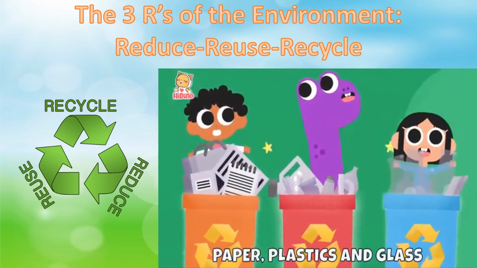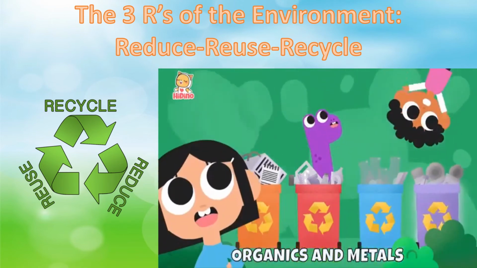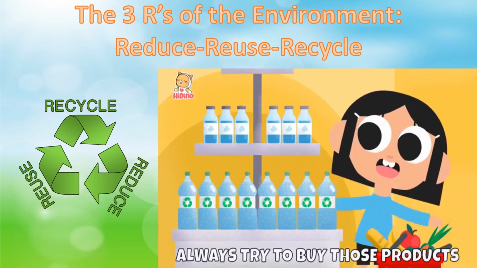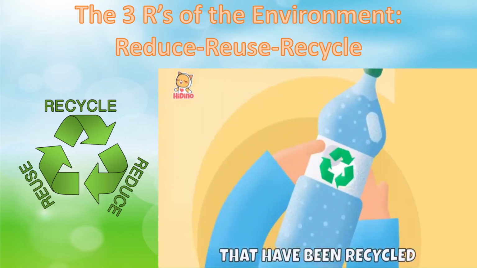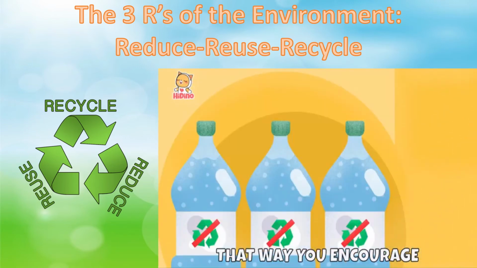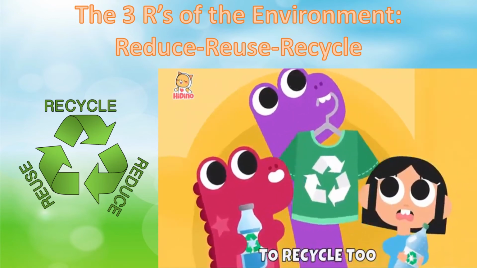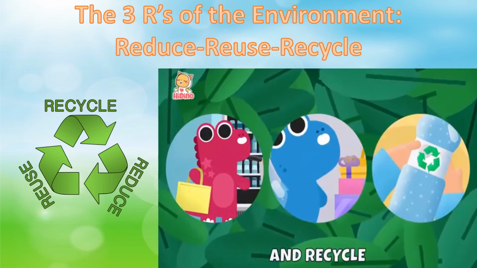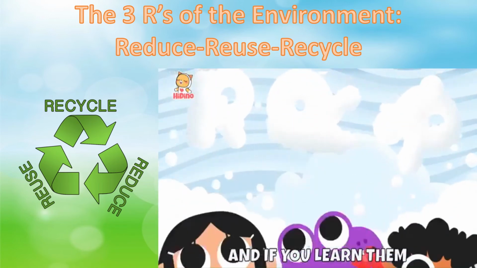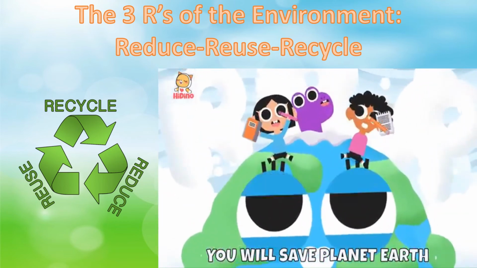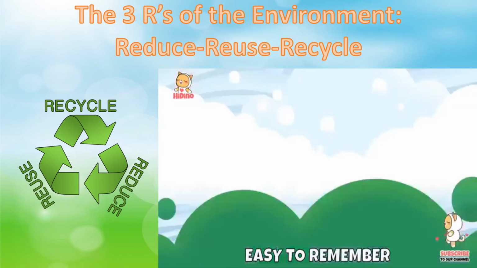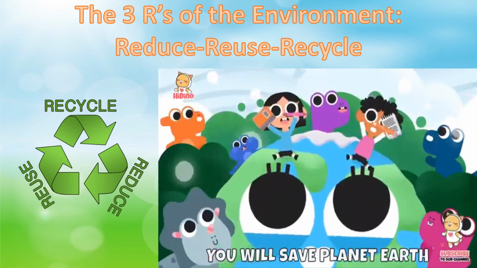Recycle paper, plastics, and glass, organics and metal. Separate them by colors. Don't mix them up always. Try to buy those products that have been recycled. That way you encourage other people to recycle too. Reduce, reuse, and recycle. Easy to remember. And if you learn them, you will save planet Earth with the 3 R's, yeah.